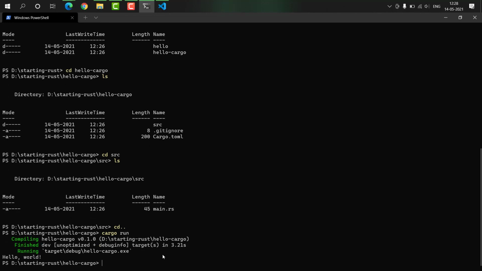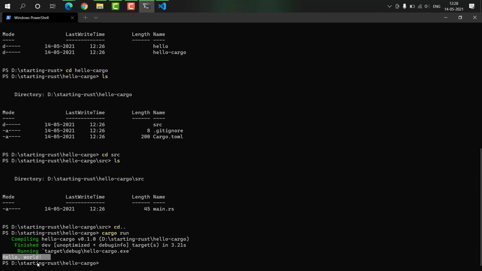Look, it's compiling, building our project, then running hello_cargo.exe, and after that you will see the output hello world got printed. Remember, this is a template for printing hello world using Cargo, and that's why this got created automatically. Cargo has built and executed our executable file.